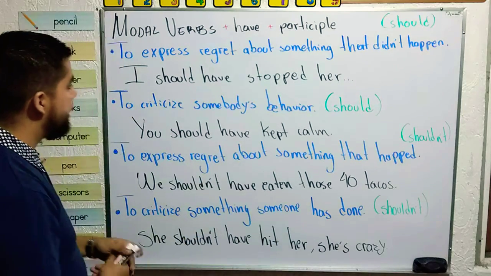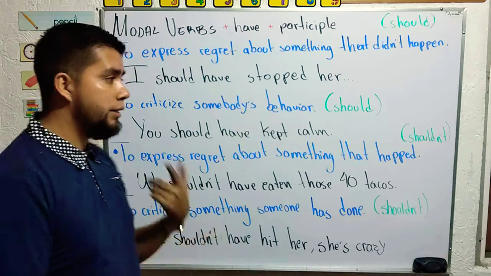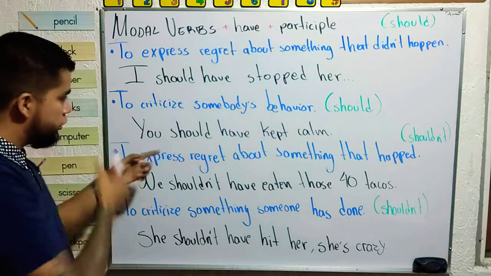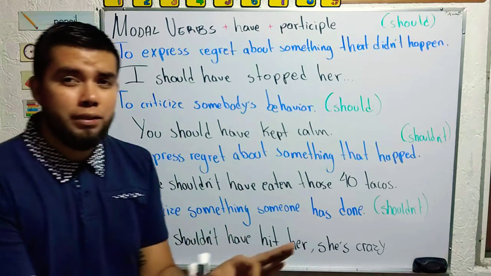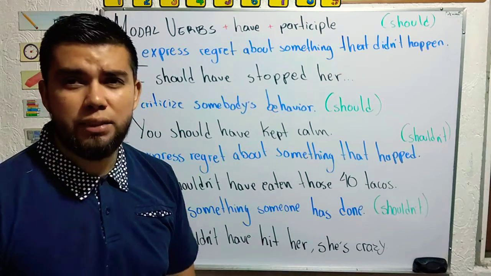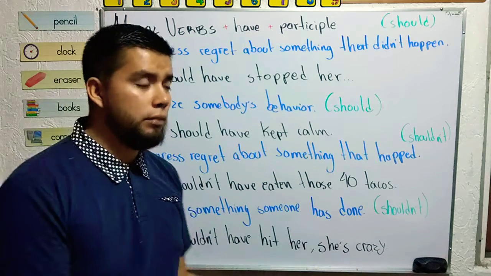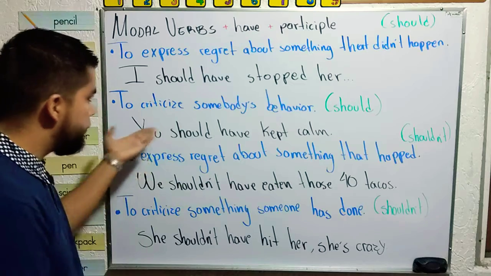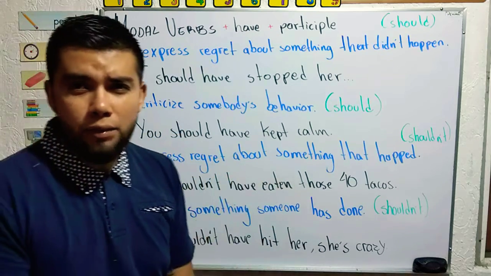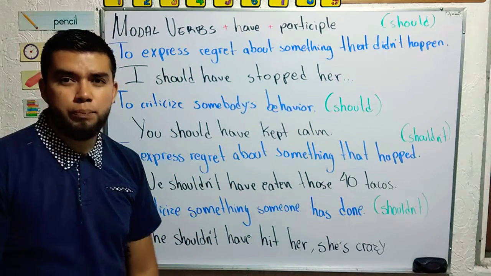Then, to criticize somebody's behavior, how he or she acts. You should have kept calm. Like, "Why are you so stressed?" "Oh, because somebody stole my purse and I ran." Then you come and criticize the behavior: well, you should have kept calm and called the police. You criticize the reaction of a person.